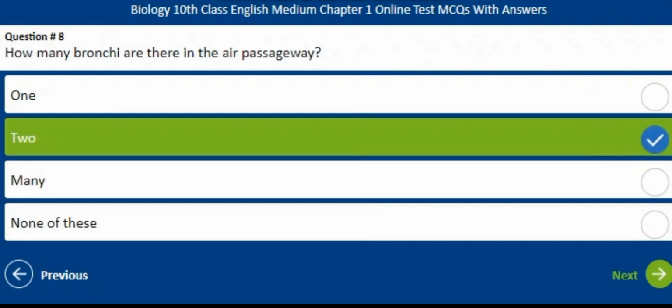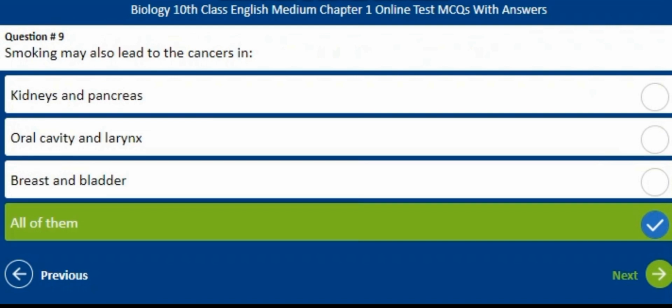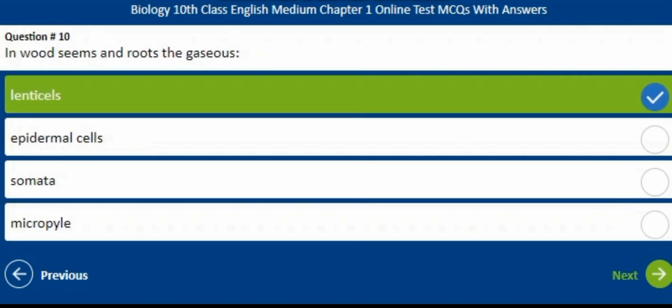How many bronchi are there in the air passageway? The correct answer is B, 2. Smoking may also lead to cancers in the kidney and pancreas, oral cavity and larynx, breast and bladder. The correct answer is D, all of them. In woody stems and roots, the gaseous exchange occurs through? The correct answer is A, lenticels.